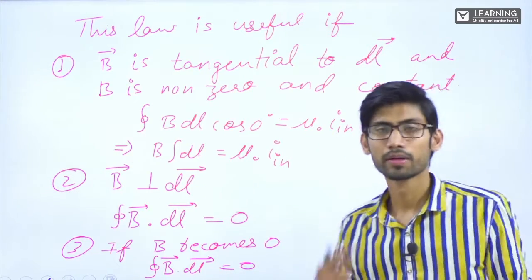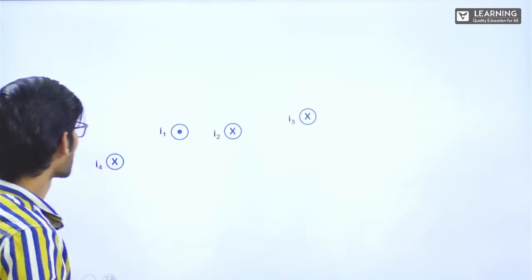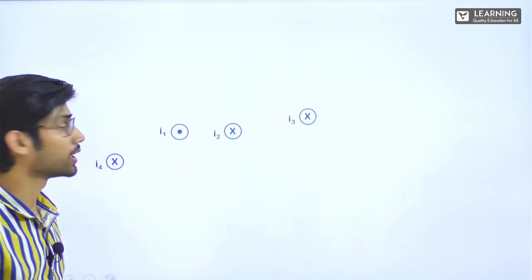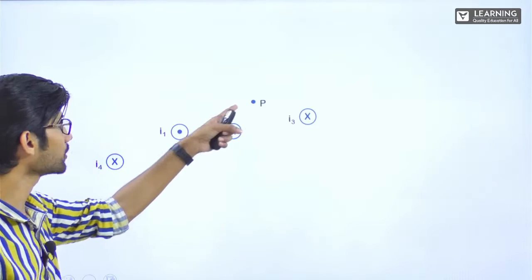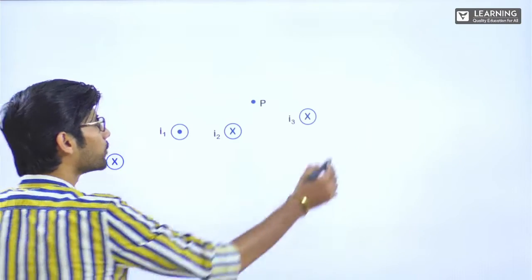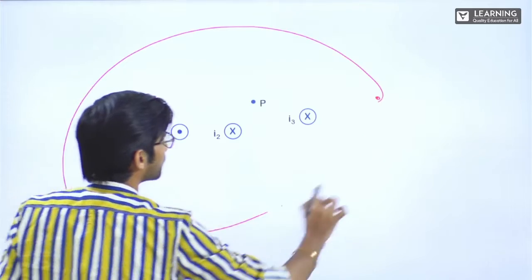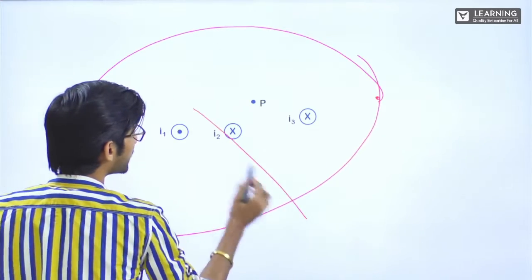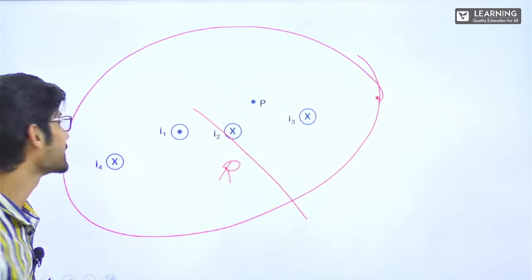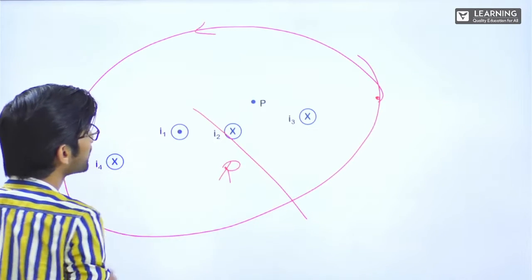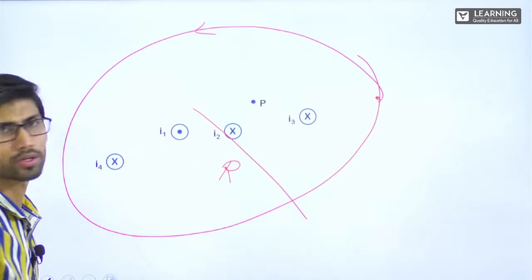All right. Now, next, let's say there are 4 different wires. I have to find the magnetic field at point P. If the point was here somewhere, I could have made a bigger circle like this, of some radius r. Integral B dot dl is equal to mu naught into I inside. I inside would have been, if I take this as anti-clockwise, this current I can take positive, I1 minus I2 minus I3 minus I4, I could have taken out, right?